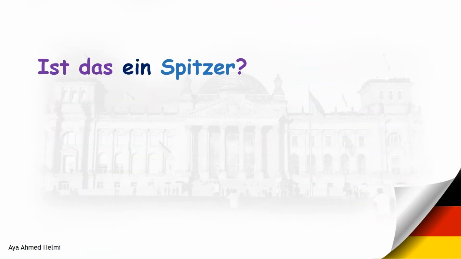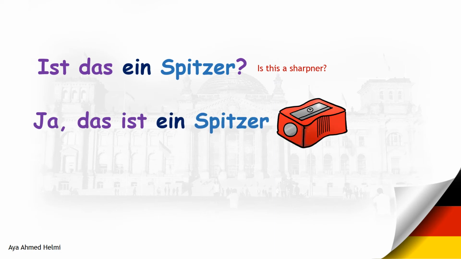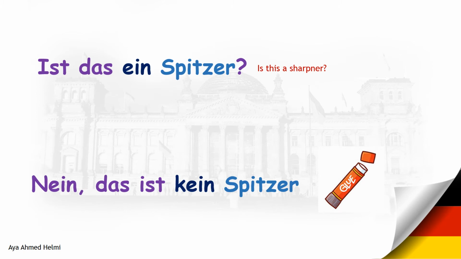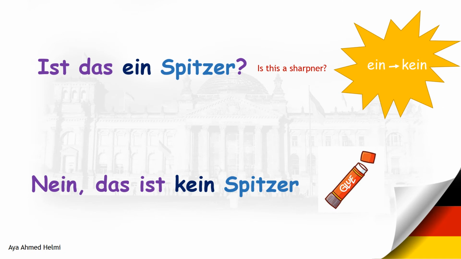Okay, we have here a question. Ist das ein Spitzer? Is this a sharpener? Ja, das ist ein Spitzer. Yes, this is a sharpener. Nein, das ist kein Spitzer. Here we put kein instead of ein to make this sentence negative. Nein, das ist kein Spitzer. No, this is not a sharpener. So we put kein instead of ein when we want to make the sentence negative.